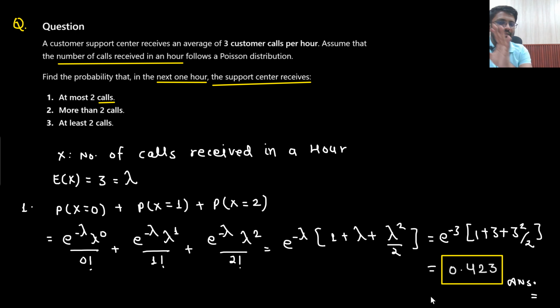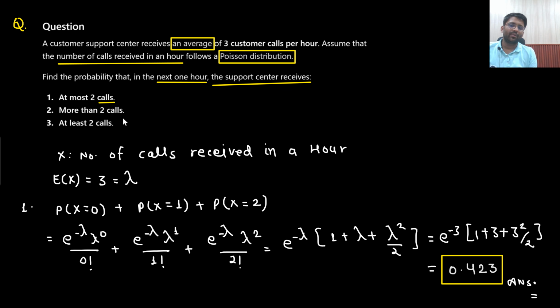So with patience, read the question, and you will be able to solve. Although it is not always directly stated, till this date all the questions that have come in the GATE examination have said it is following Poisson distribution. Even if they do not say Poisson distribution, I would still understand with an average of 3 customer calls per hour. So what is my random variable x? Number of calls received in an hour.